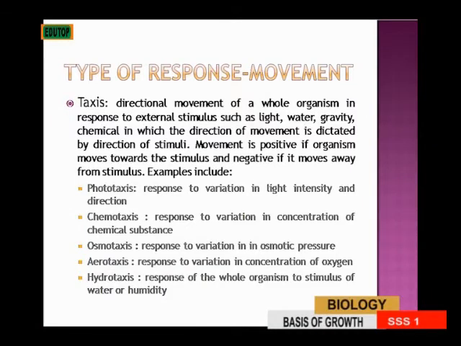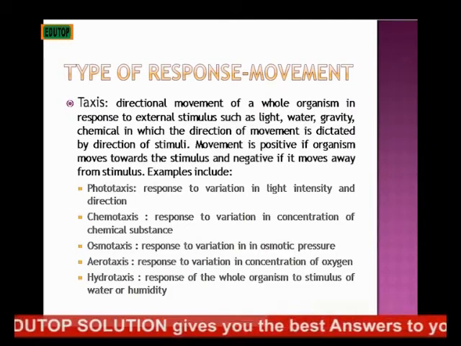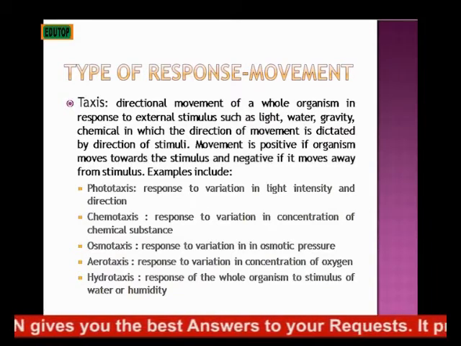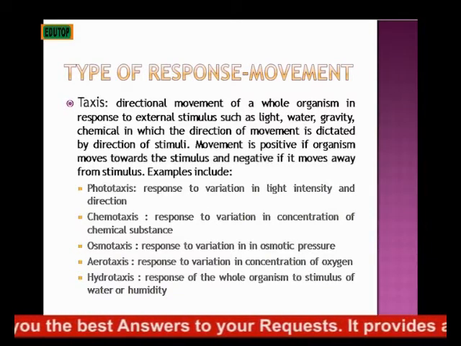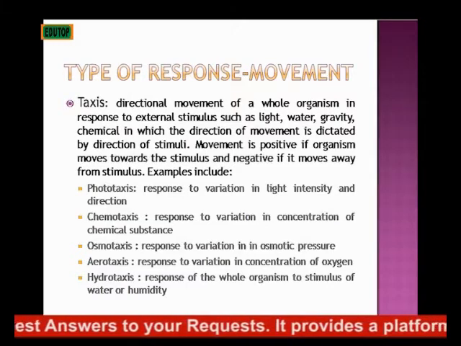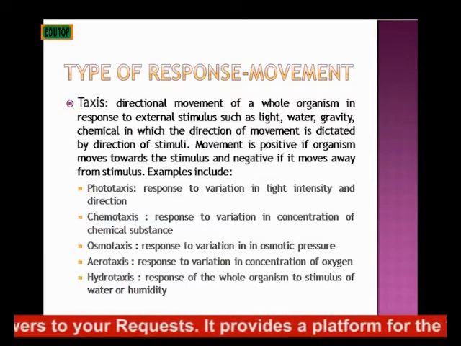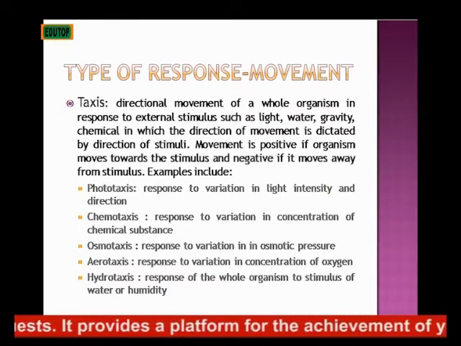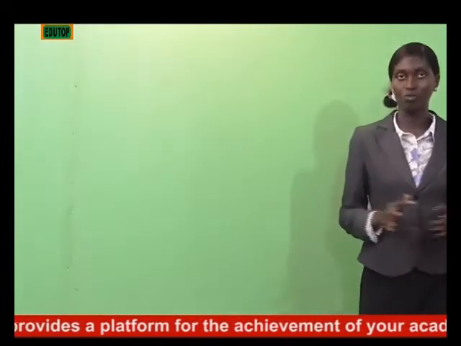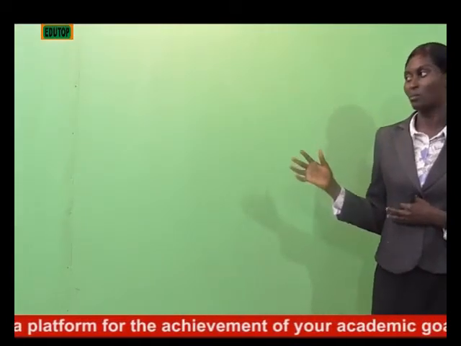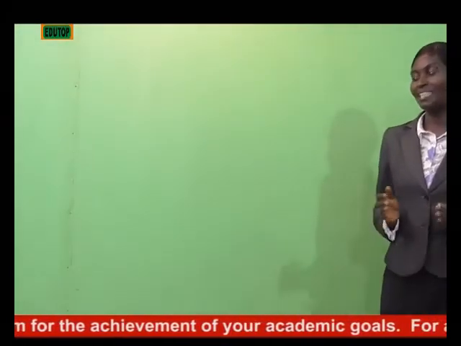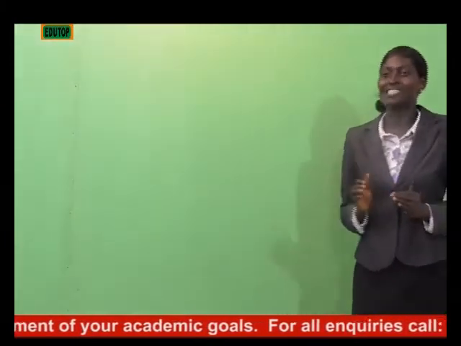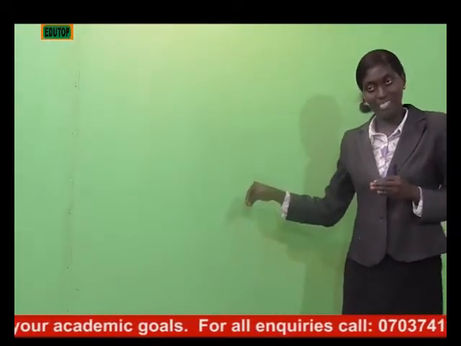taxis. And a movement can be positive or negative. When an organism moves towards the stimulus, that is, there is light in this direction, this is how the organism is growing from. Maybe the organism is growing straight, like for instance a plant now. The plant is growing straight and in a dark room. Then you introduce light. Maybe you open the window of that room and the plant is moving towards the direction of that light. The light is the stimulus.